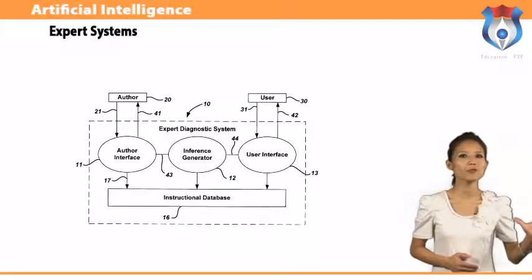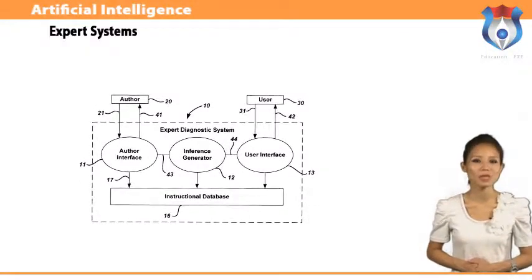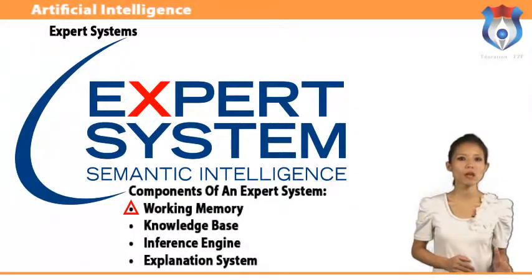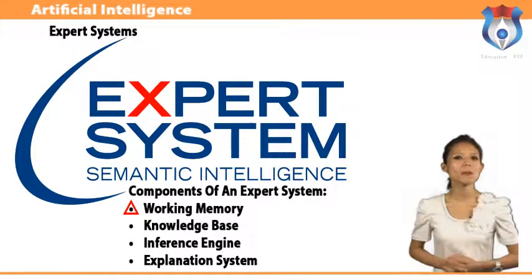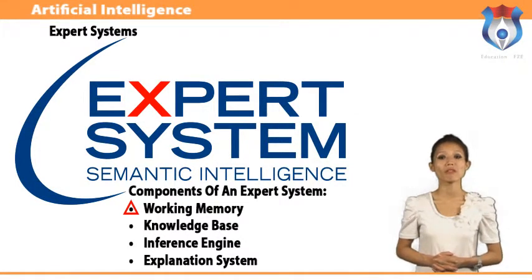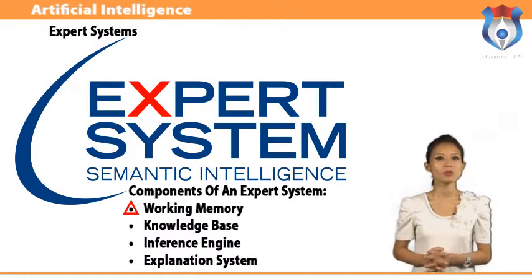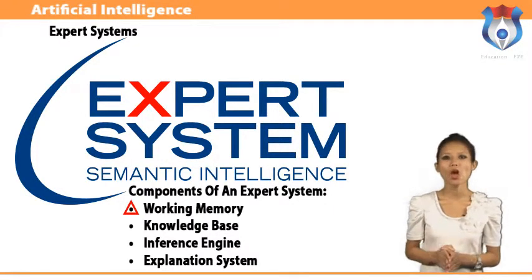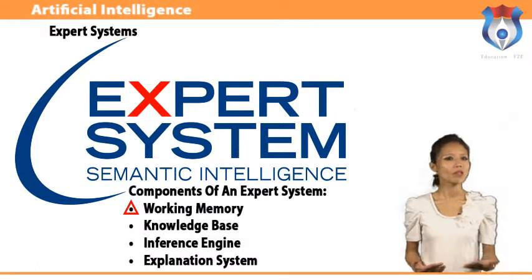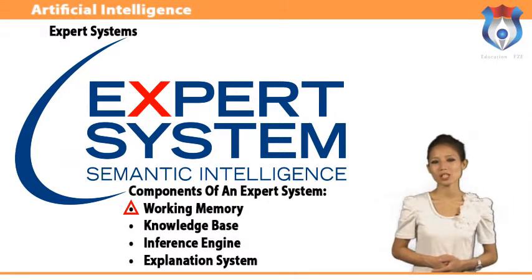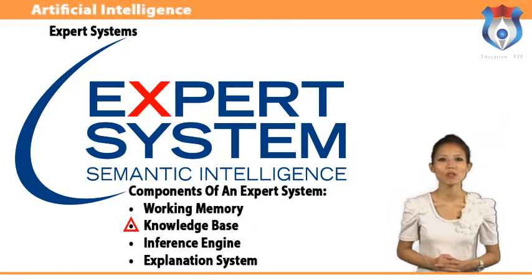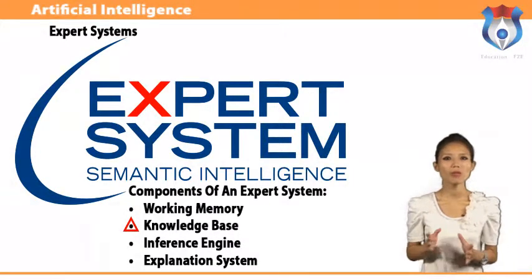Expert systems are often very complex and they may require the successful integration of several diverse components. The working memory, or WM, represents the set of facts known about the domain. The elements of the WM reflect the current state of the world. In an expert system, the WM typically contains information about the particular instance of the problem being addressed. For example, in a TV troubleshooting expert system, the WM could contain the details of a particular TV being looked at. The knowledge base is a set of rules which represent the knowledge about the domain.